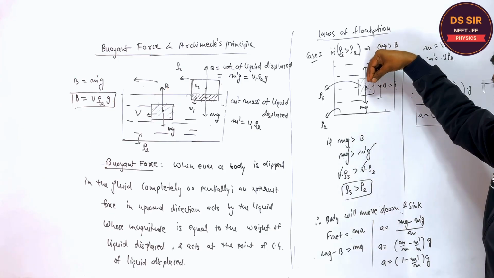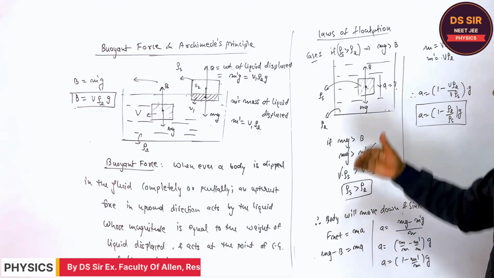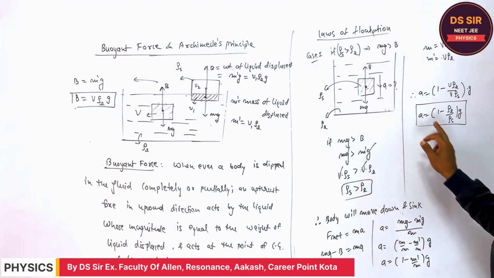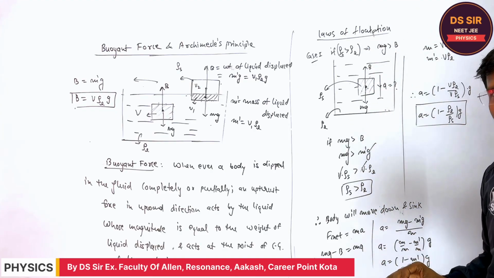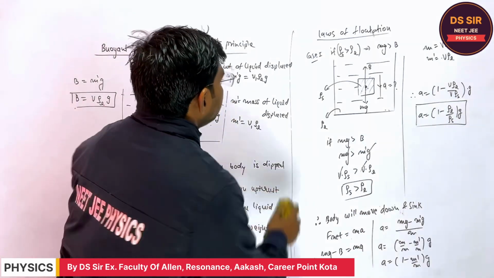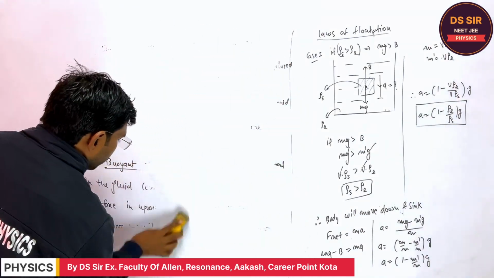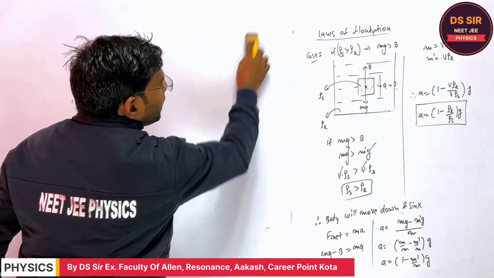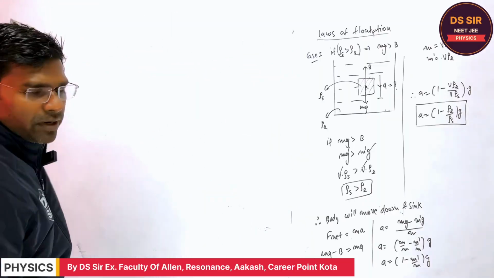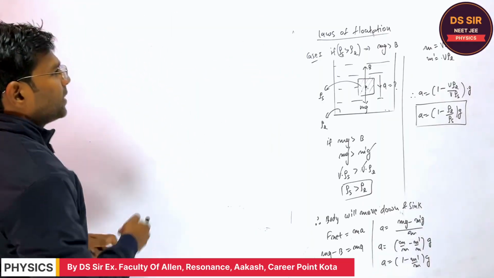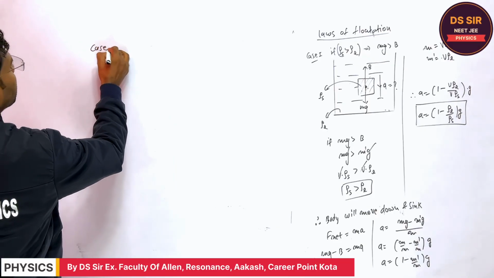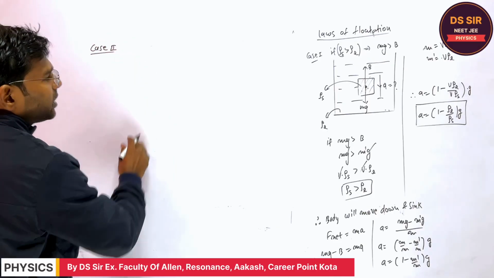If you drop a heavier body in the liquid, it will start sinking with this acceleration. Is it clear or not? Copy this. So this is case 1, and the acceleration of the body will be vertically downward. But if a lighter body is dipped in the liquid and released, then what will happen? I am writing here case 2.